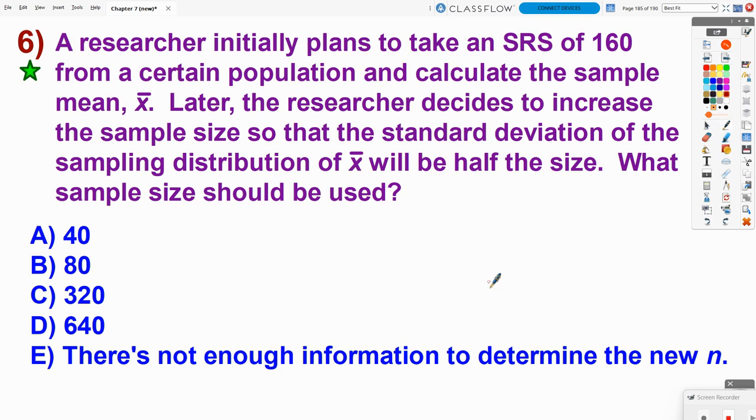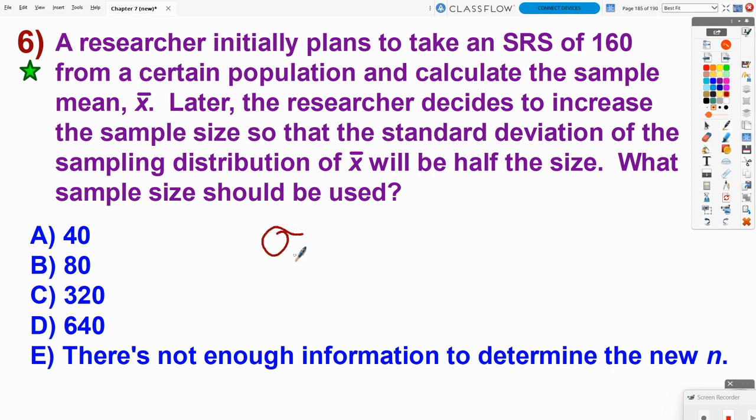Now, a lot of people would initially think that if we want to cut the standard deviation in half, then we would just... before I get ahead of myself, we know that for the standard deviation to be smaller, we need to take a larger sample size. If it's going to be half the size, people would naturally think we just need to double the random sample, because that'll have the same kind of effect in the opposite direction. That's good logic, except there's one issue.